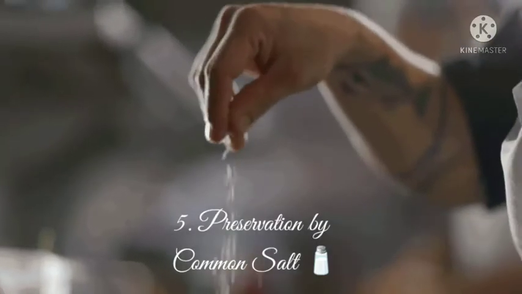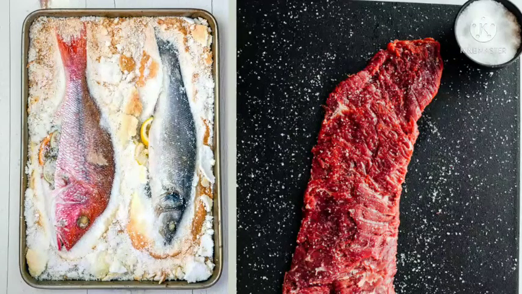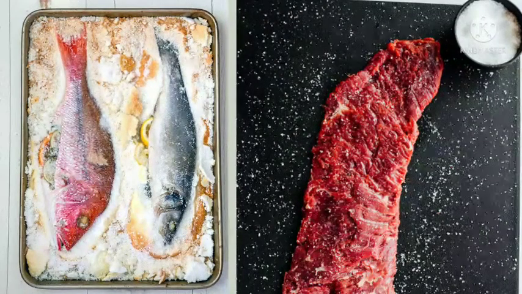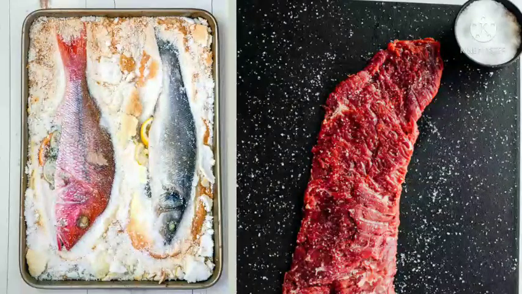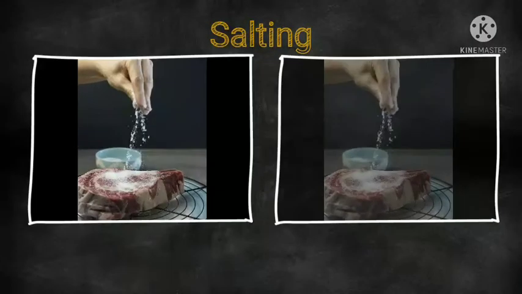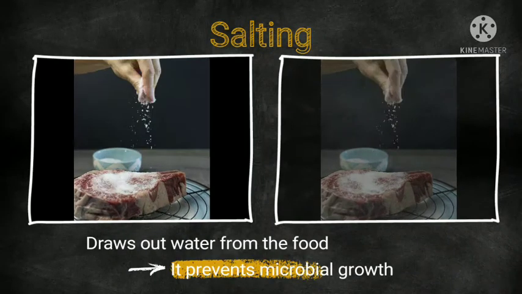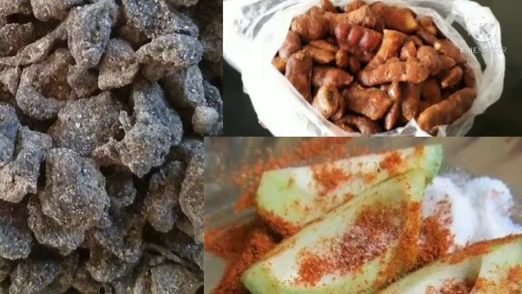Fifth is preservation by common salt. Meat and fish are covered with common salt to prevent the growth of microbes. Salting draws out water from the food and thus prevents microbial growth. Salting is also used to preserve amla, raw mangoes, and tamarind.